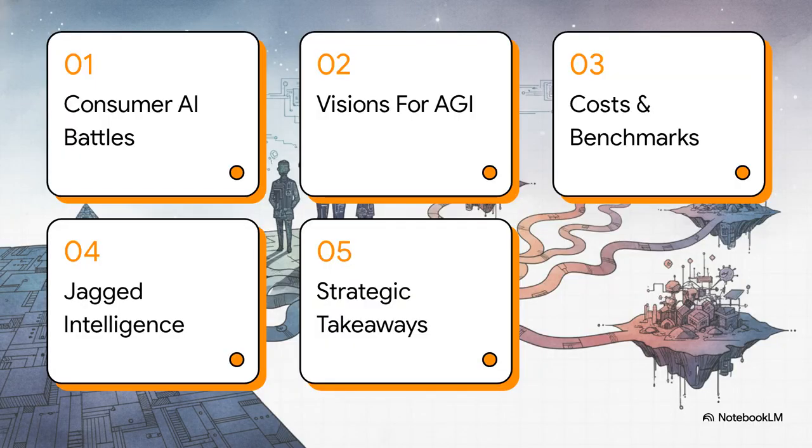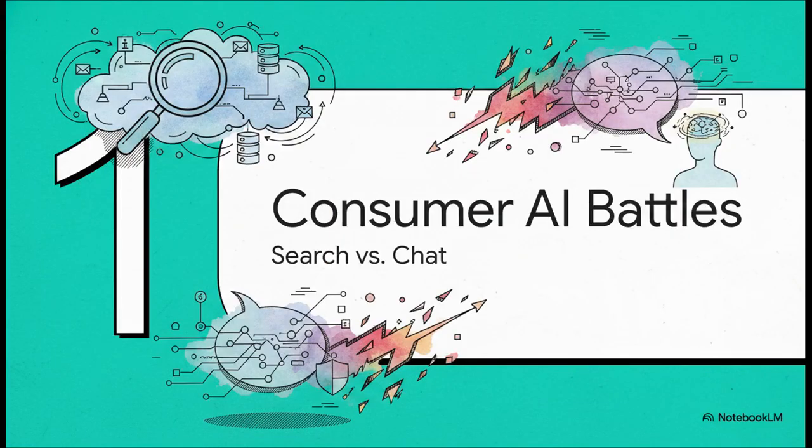All right, let's just jump right into our structured briefing for today. We'll be looking at the consumer AI battlefield, the competing visions for AGI, cost and speed benchmarks, a fascinating problem called jagged intelligence, and finally, your strategic takeaways. So, part 1, the consumer AI battlefield, search versus chat. Let's see how these giants want us interacting with AI today.